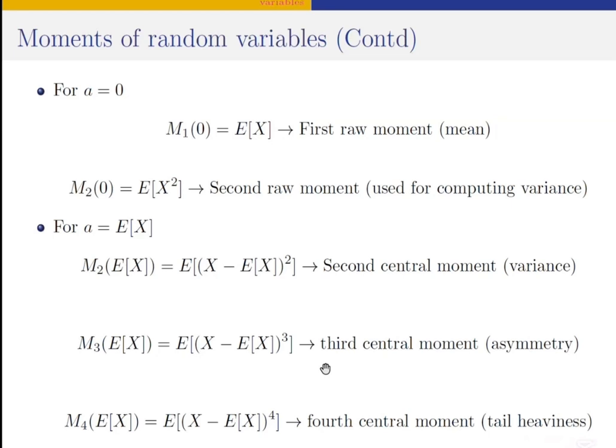The third central moment is a measure of asymmetry, whether a distribution is symmetric or not. And of course, if it is not symmetric, the asymmetry is either to the right or to the left. While the second central moment is a measure of variability, which is variance. The first moment about the origin is a measure of the mean. It gives us the mean of that probability distribution.